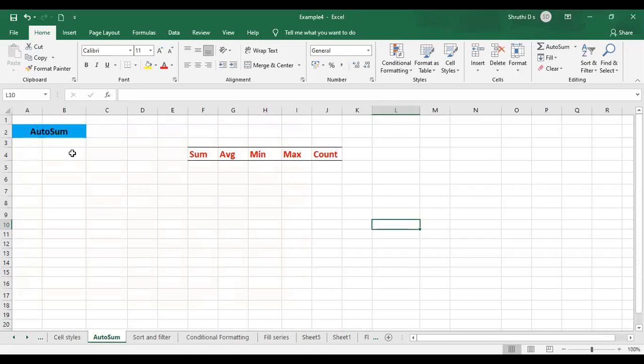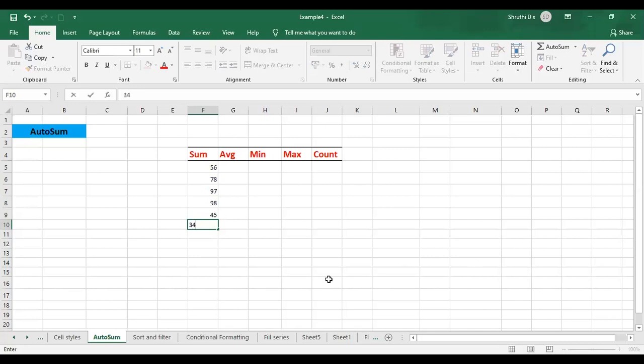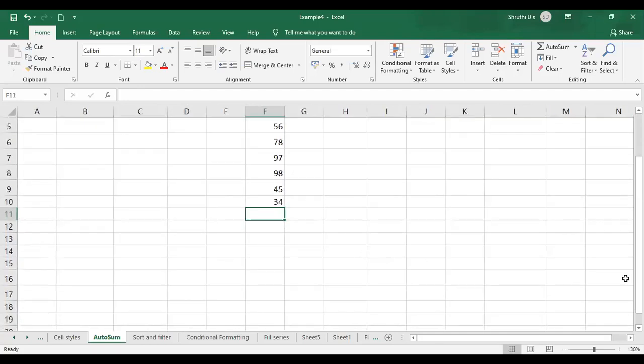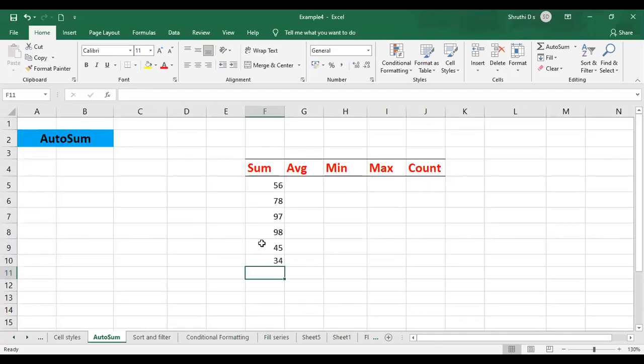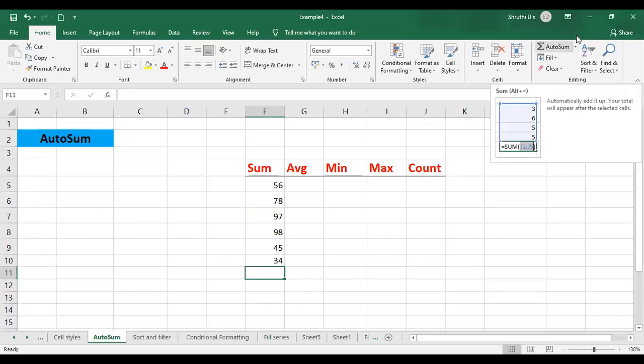Auto sum. See here, I have some set of data, some marks for 6 subjects. Now I'll place the cursor in the cell. If I want to get the sum of all the rows, as of now we don't know what formulas we are going to use, but you have the option of directly calculating the sum here. So how do I do that? I have placed the cursor in the cell here. Go to auto sum. As the name itself suggests, it automatically gives you the sum formula. So just click on it.